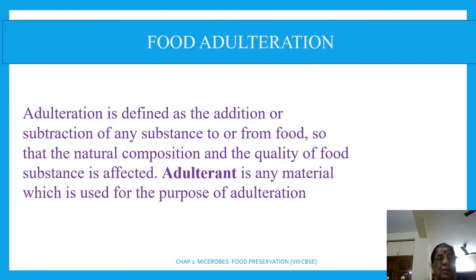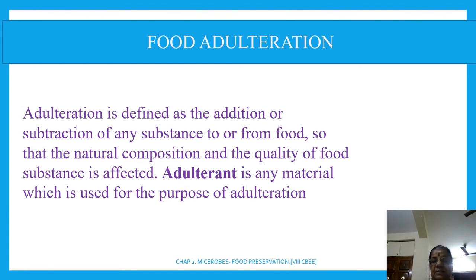Right? The next one, food adulteration. ஆக்சுவலா இது வந்து நம்ம டாபிக்ல இல்லை, ஆனா உனக்கு வந்து இந்த food spoilage, this is one of the reasons for food spoilage. So adulteration is defined as addition or subtraction of substances to or from food so that the natural composition and the quality of the food substance is affected. Adulterant is any material which is used for the purpose of adulteration. I hope the additional point note பண்ணிக்கோ. ஏன்னா இந்த adulteration இருக்கிறதுனால தான் food spoilageம் வரும். இந்த கடையில் வாங்குற சாமானுக்கெல்லாம். Right?